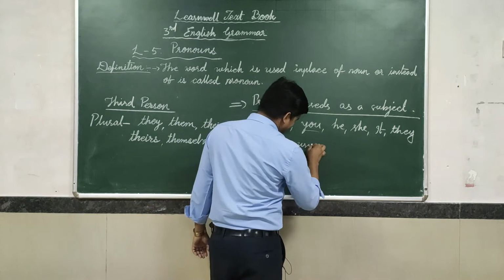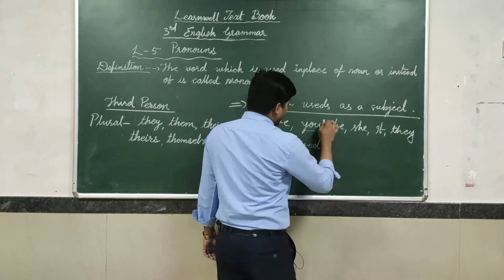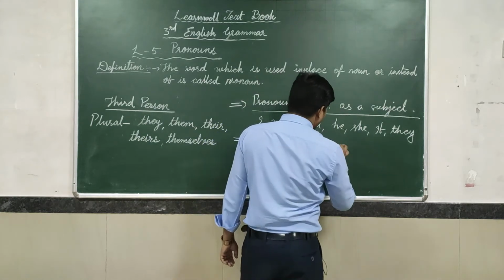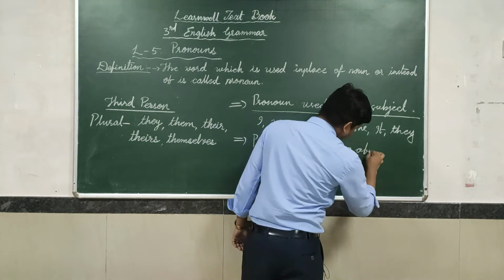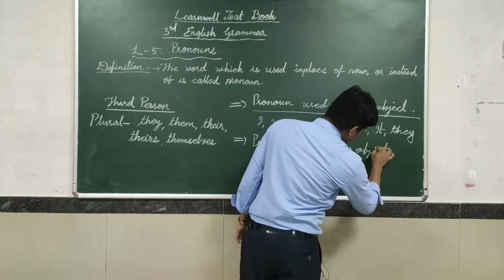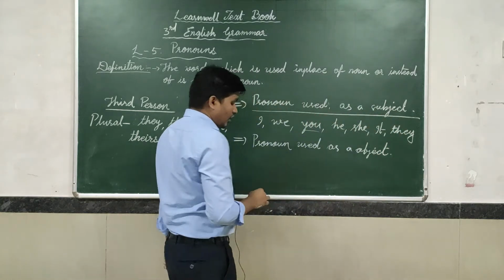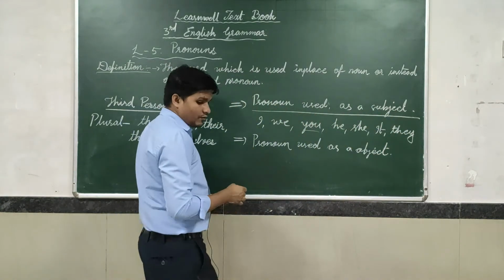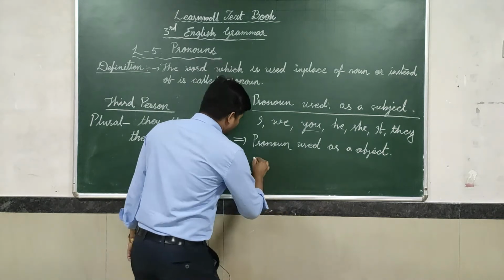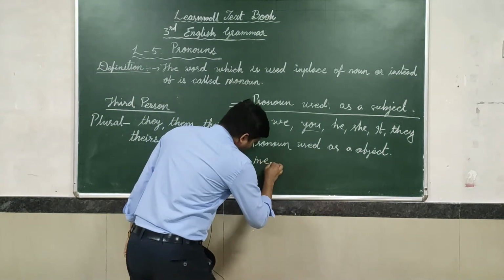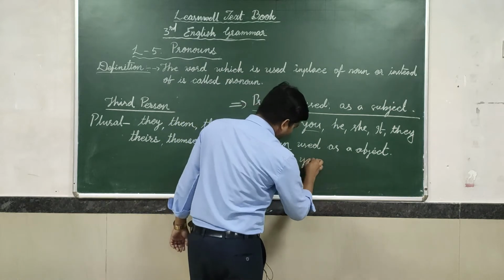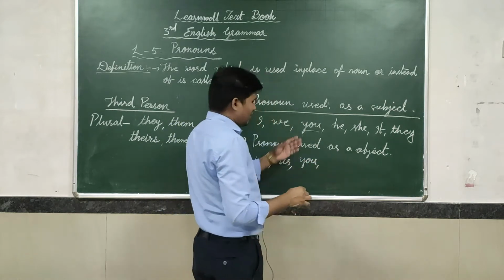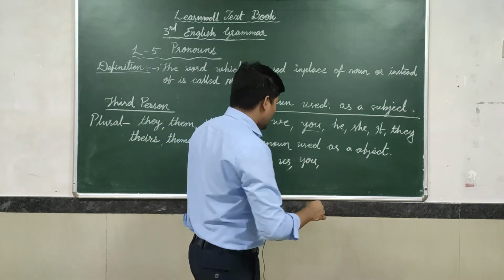Pronoun used as an object. So in that place what we have to use, generally me, us, you, generally only you, there is no change.